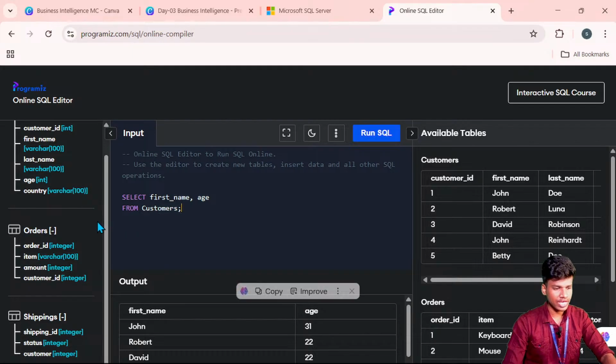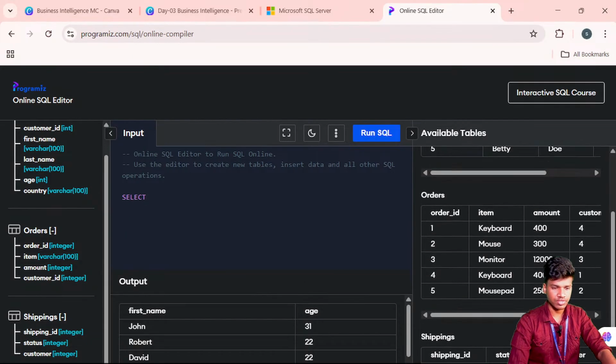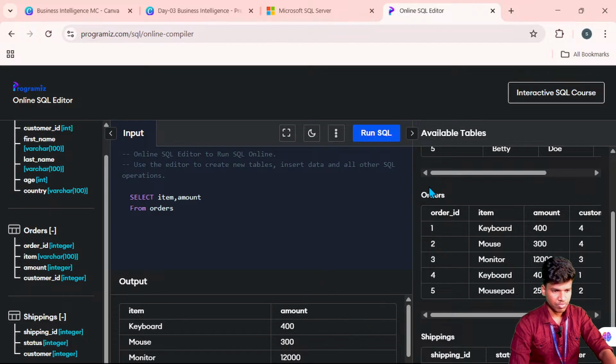Now I will remove this and give the next thing, the orders. Using these orders, I give the item and the amount of this particular item, and get it from the orders table. Here the example data are already mentioned. Once I run the SQL, it extracts the details. Now you can see properly.